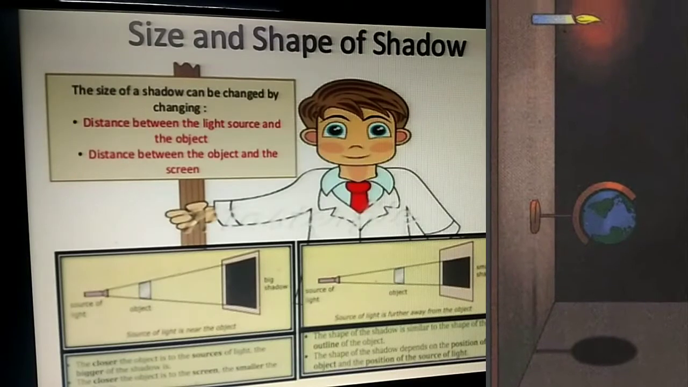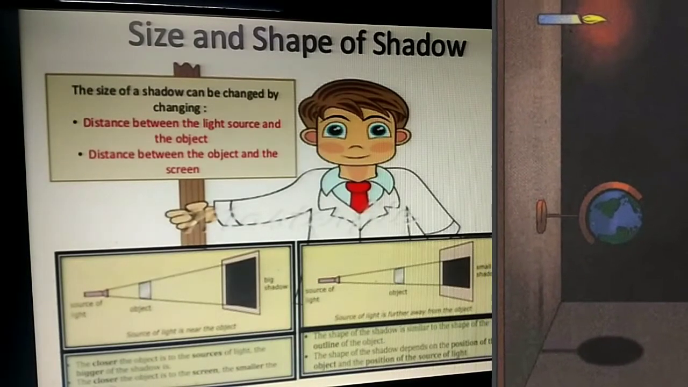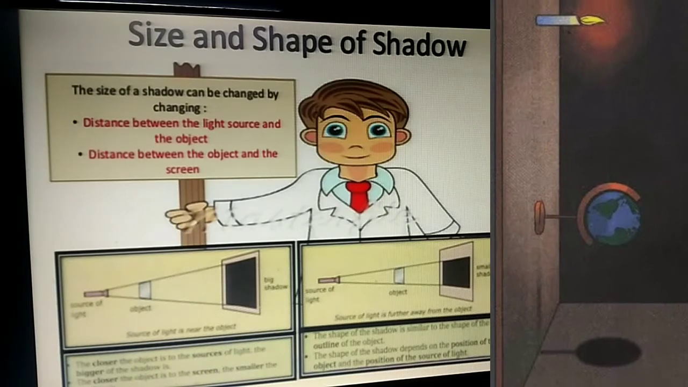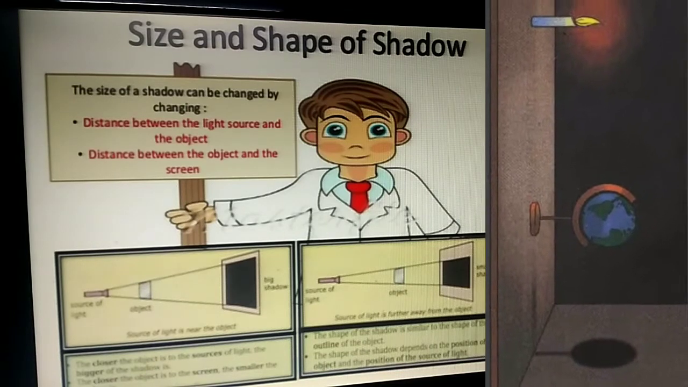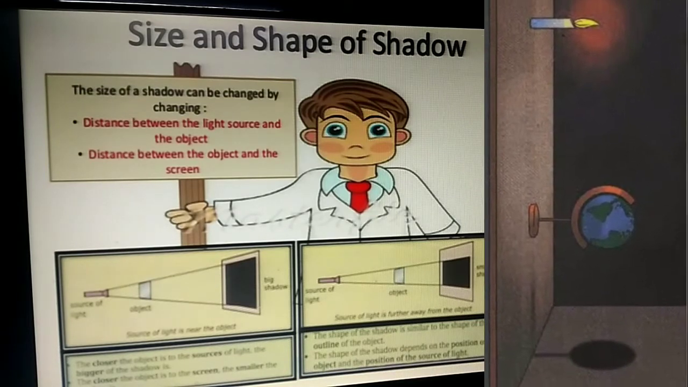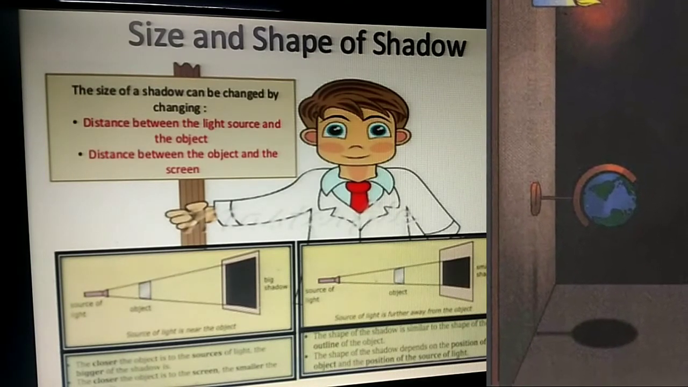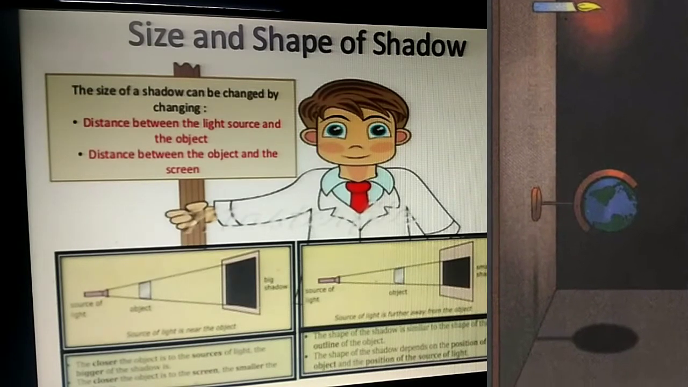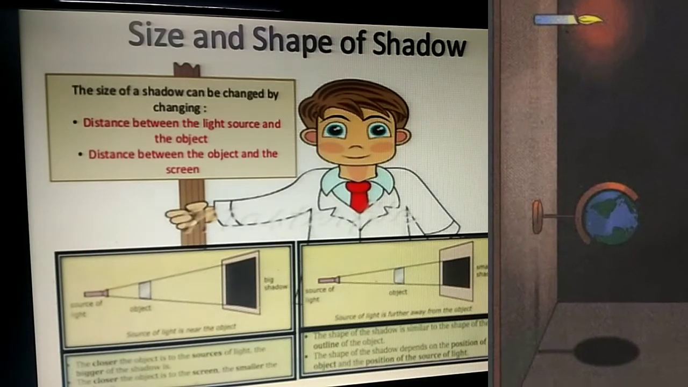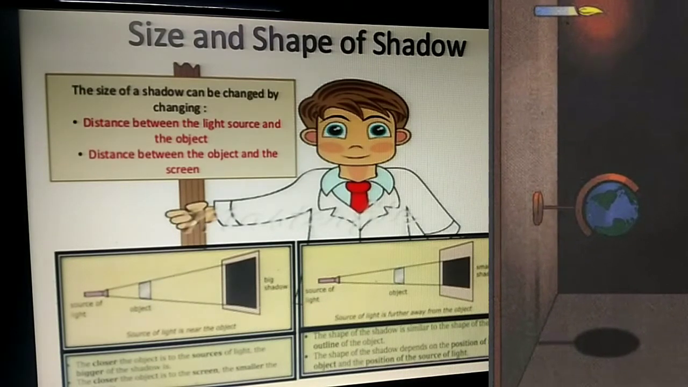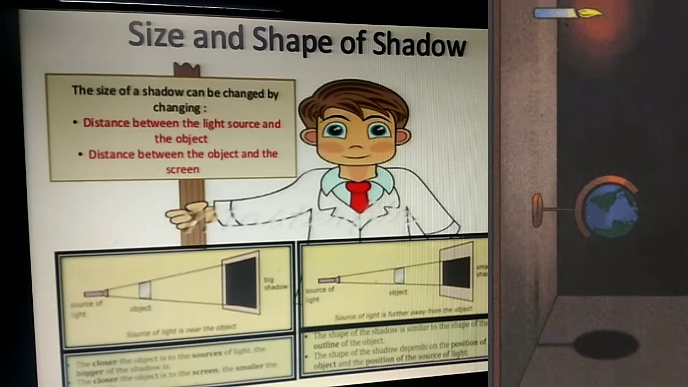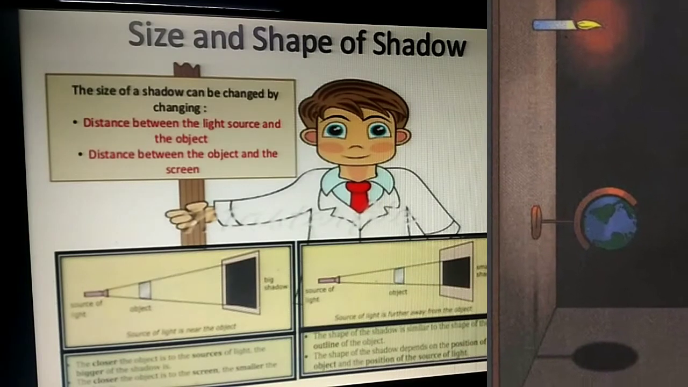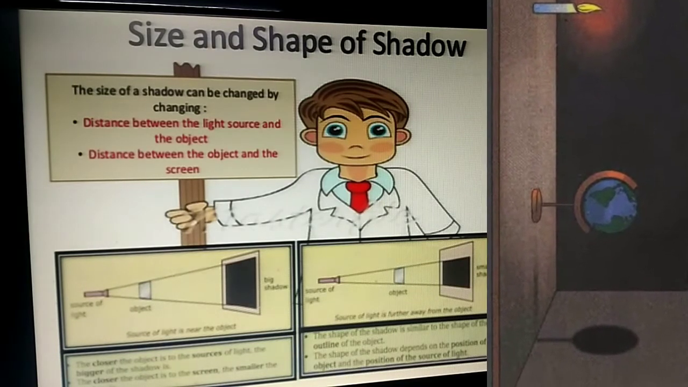Now, size and shape of the shadow. The size of a shadow can be changed by changing two things. One is distance between light source and the object or distance between the object and the screen. Now, suppose you have made an experimental setup like given in the figure, the closer the object is to the source of light, the bigger the shadow. And the closer the object to the screen, then the shadow is smaller.